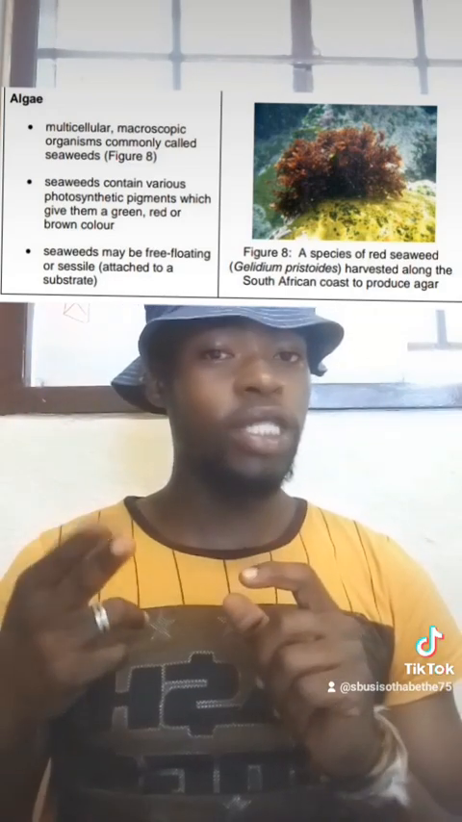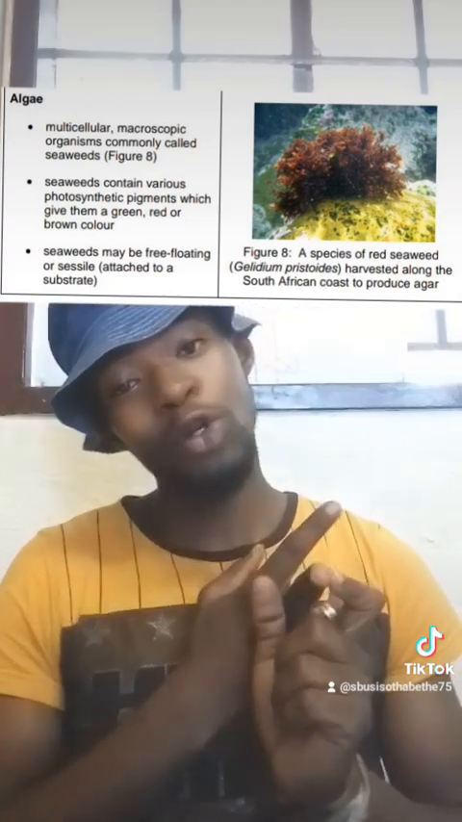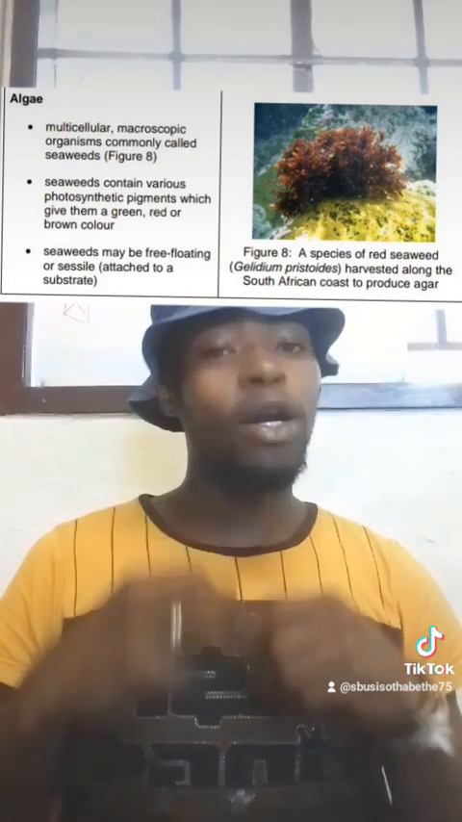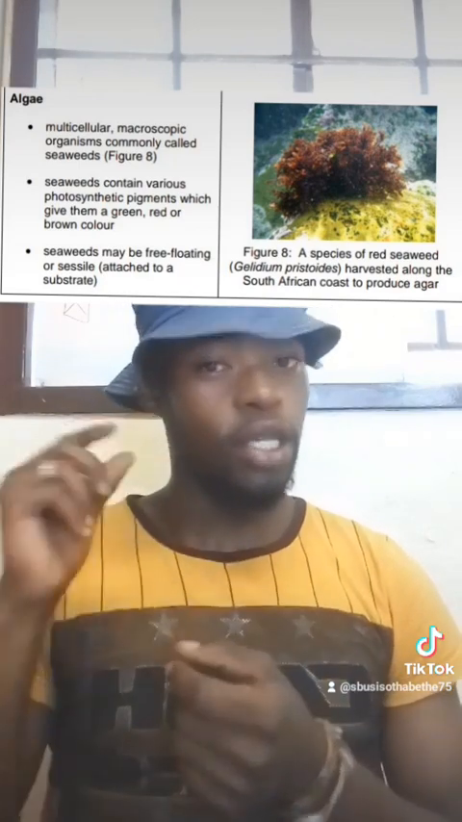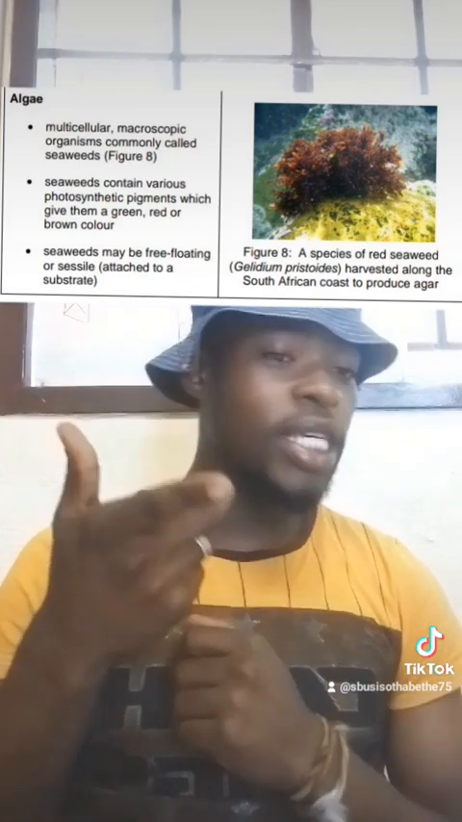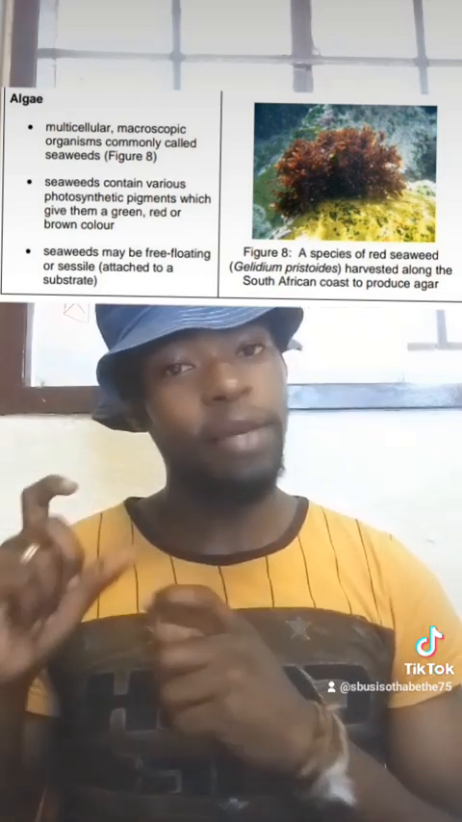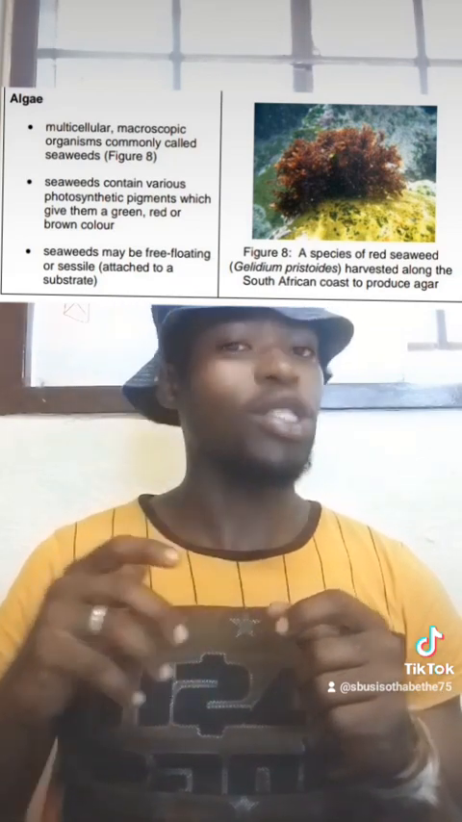There are 2 types of organisms: it's either macroscopic or microscopic. Microscopic organisms are those organisms you cannot see with your naked eye, but macroscopic organisms you are able to see using your naked eye. To see microorganisms you need to use a microscope, but to see macroorganisms you can use your eyes.